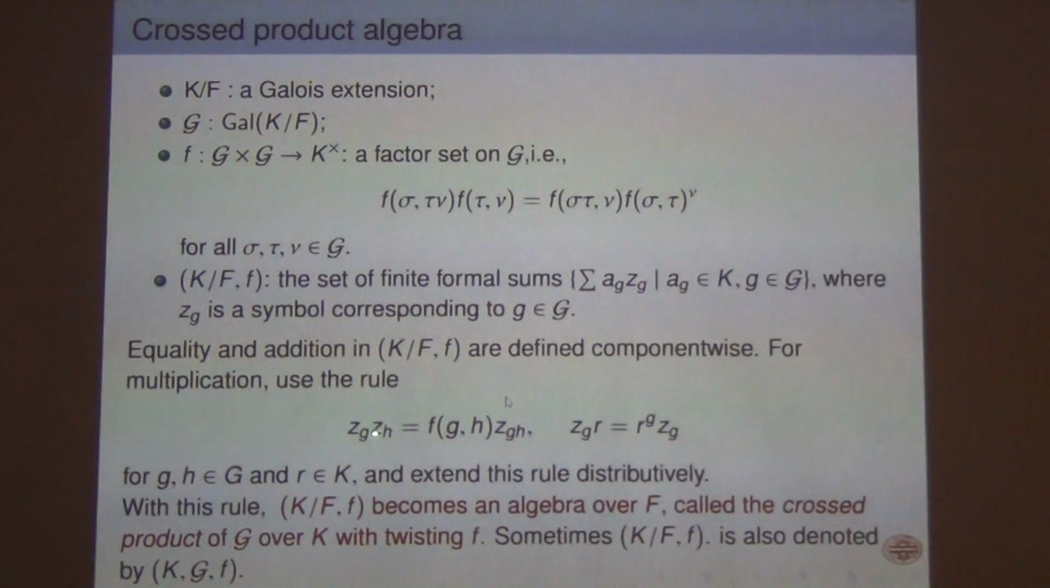This is via the twisting. Z_g Z_h is f(g,h) Z_gh, where f is a factor set on G. It's a mapping from G cross G to K with some property. You can leave the technicalities. What I want to tell you is that they multiply like this: Z_g Z_h is this twisting times Z_gh, and Z_g times r, where r comes on the left, by the action. So there are some technicalities if you have not seen this earlier, but it's a generalization of group rings. And this is called the classical cross product.